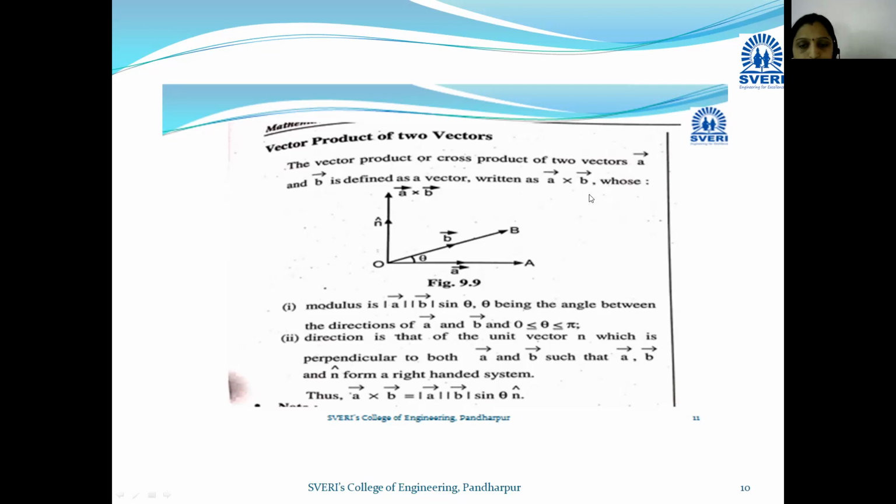This is called the vector product, denoted by A bar cross B bar. The value of this vector product A bar cross B bar is given by mod of A bar into mod of B bar into sine theta into n cap. What is n cap? n cap is the unit vector along A bar cross B bar. So this is the formula of the vector product, or we can say the cross product, of two vectors.